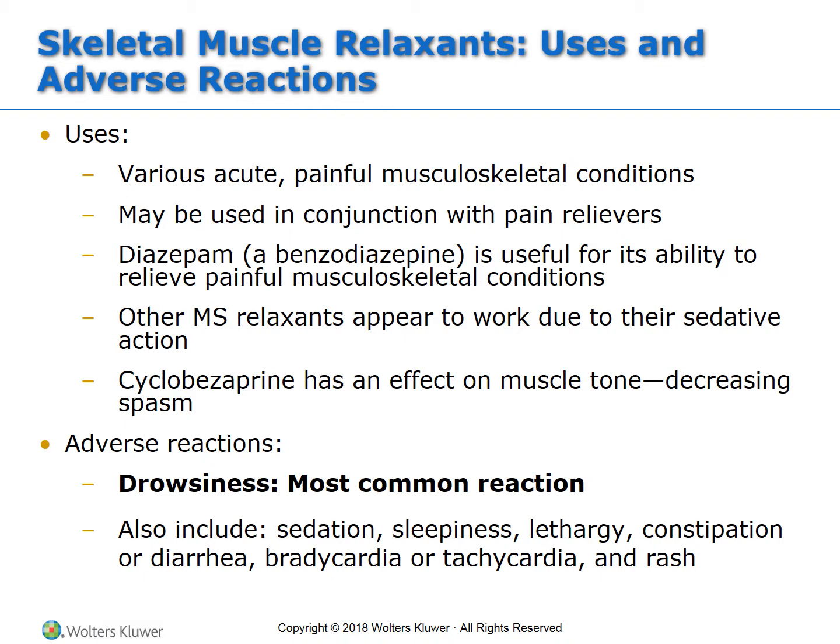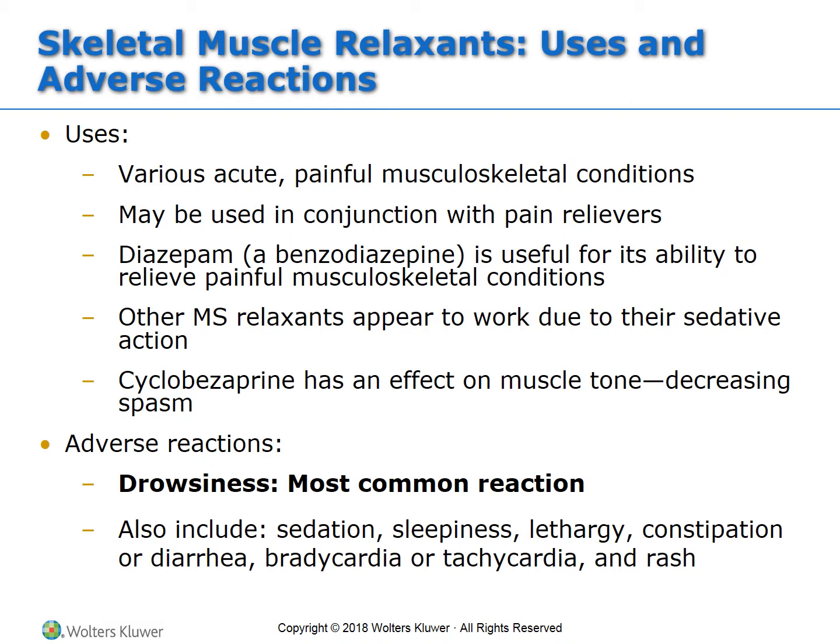Okay, so uses and adverse reactions of the skeletal muscle relaxants. They treat painful musculoskeletal conditions. They can be used in conjunction with pain relievers, either the non-opioids or opioid pain relievers. Typically depends on the severity of the pain. Diazepam that we just mentioned, which is a benzo, is useful for its ability to relieve pain in musculoskeletal conditions. Other relaxants appear to work on their sedative action as well.